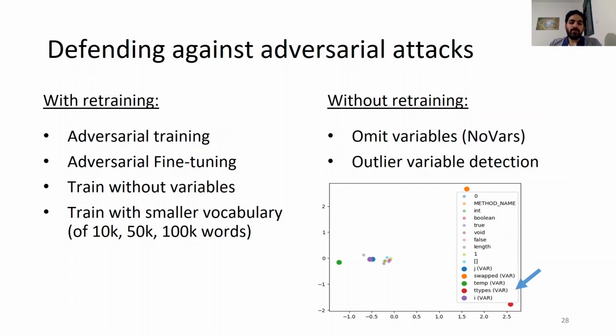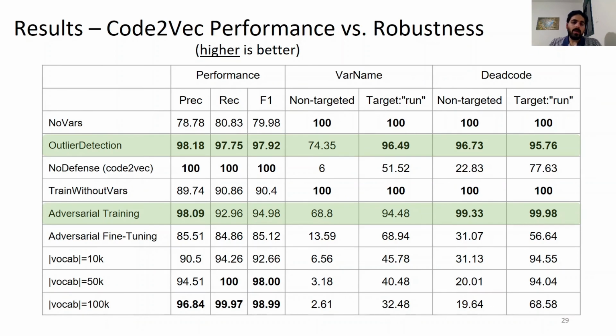So we tried two defensive models. One omits all the variables in the code, and one omits outlier variables. So it searches for outlier variables in the embedding space, and then it filters them out. The distance of the outlier variable is determined by hyperparameter sigma. And here are the results.